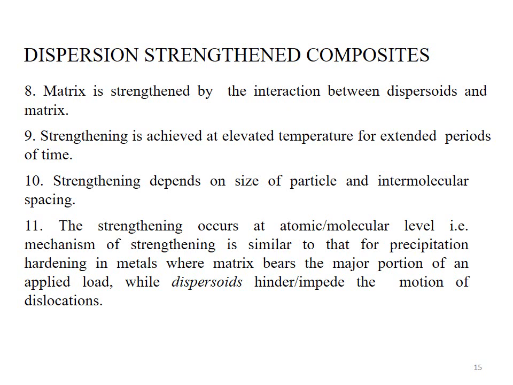The mechanism of strengthening is similar to that for precipitation hardening in metals, where the matrix bears the major portion of the applied load, while dispersoids hinder or impede the motion of dislocations. In this case, the matrix bears the major portion of load, while dispersoids hinder the applied stress, or impede the motion of dislocations.